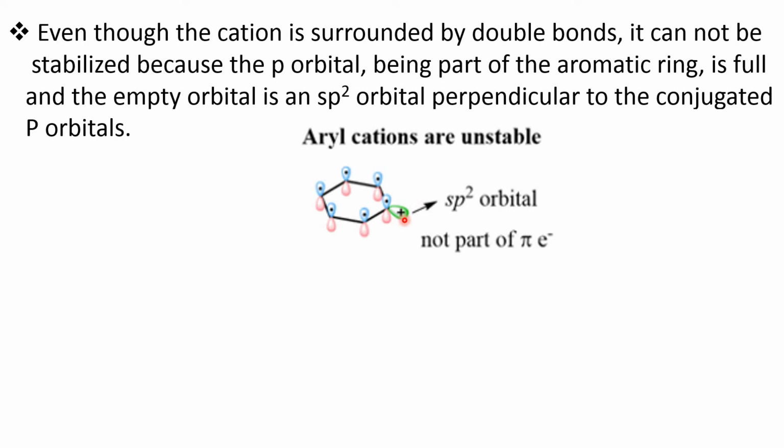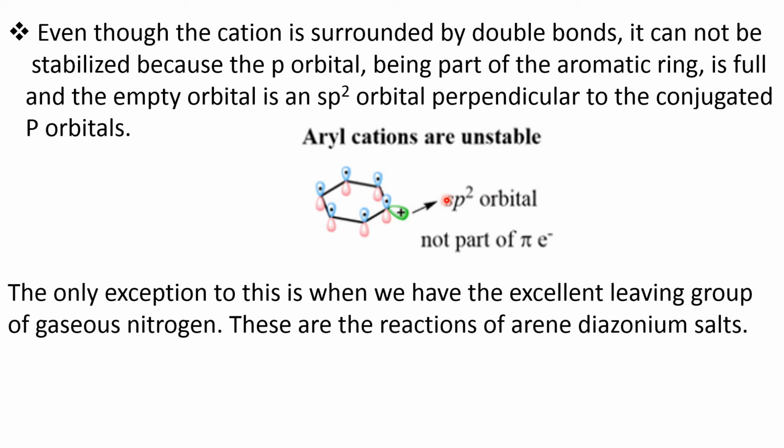So, this positive charge in the sp2 hybrid orbital cannot take part in resonance with the p orbitals. So it is not stabilized by resonance. The only exception to this is when we have the excellent leaving group of gaseous nitrogen, and this is found in the reaction of aryl diazonium salt. This diazonium cation leaves as nitrogen gas, and this is the example where we find that this is an excellent leaving group.